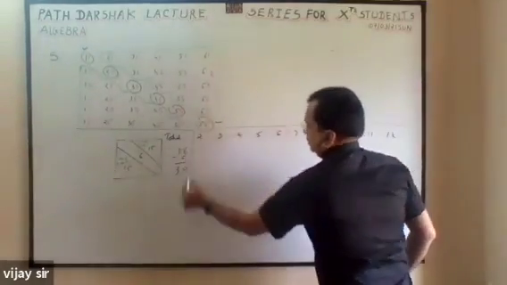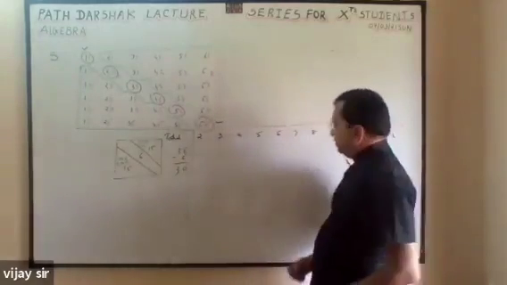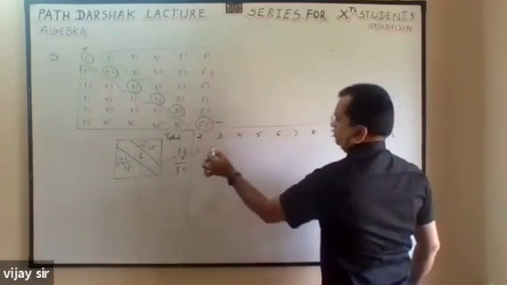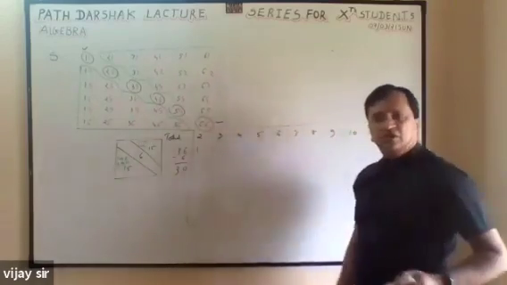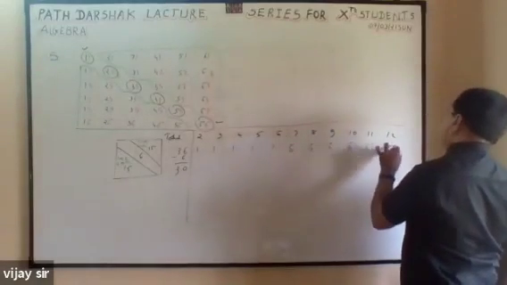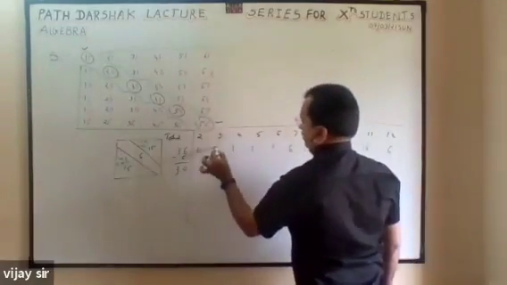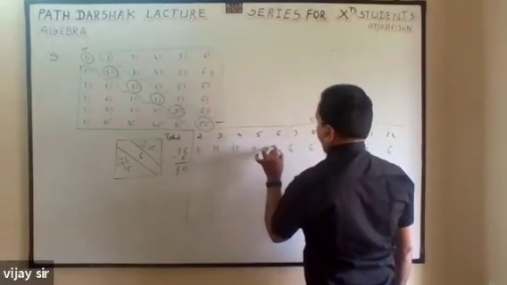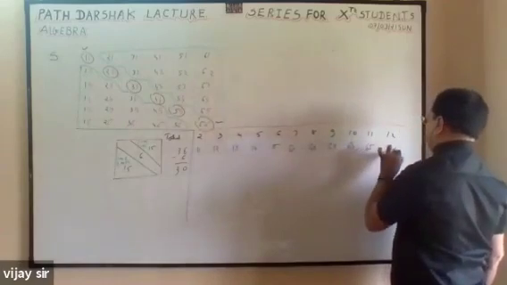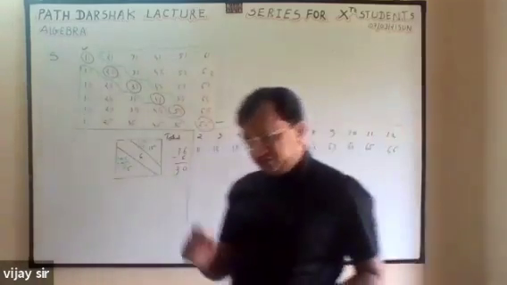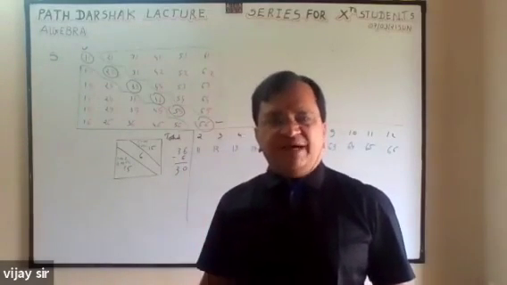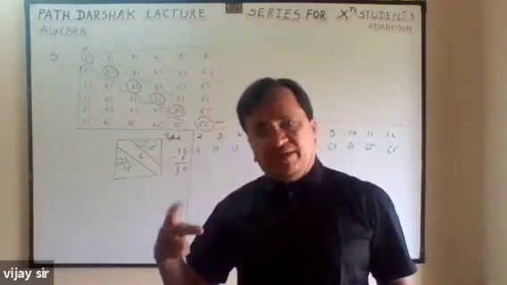Up to 6 and more than 6. Up to 6: 1 plus something, 1 plus something, 1 plus something. More than 6: 6 plus something, 6 plus something, 6 plus something, 6 plus something, 6 plus something. So 1 plus 1, 1 plus 2, 1 plus 3, 1 plus 4, 1 plus 5. Then 6 plus 1, 6 plus 2, 6 plus 3, 6 plus 4, 6 plus 5, 6 plus 6. First I have written the total, second I have written the first pair. Now I will write the rest of the pairs.